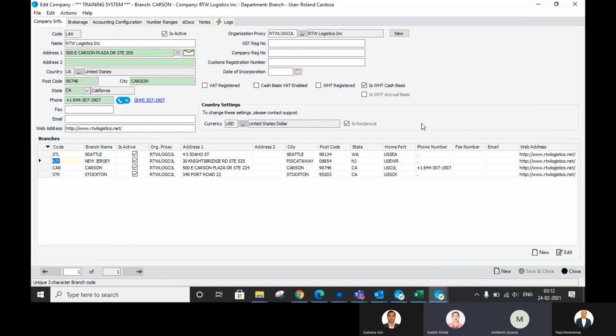Currency. Currency will mostly be dollars, but sometimes it can be other currency also. You can manually change it inside the job. Okay, no problem. It will be default as USD.